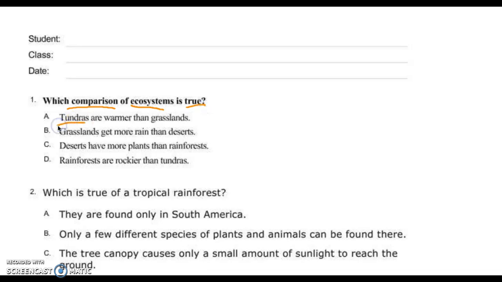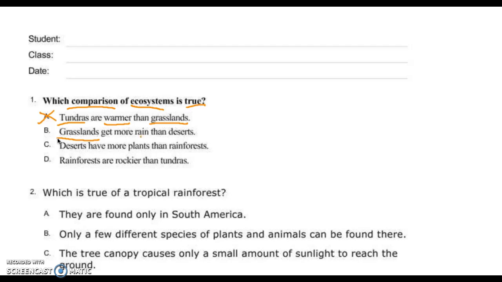Tundras are warmer than grasslands. Raising your hand, tell me the first thing that comes to your mind when I say the word tundra, or maybe the first sentence that comes to your mind. Callie: It's the coldest of all the biomes. Would the coldest of all biomes be warmer than anything else? No. Then that answer makes no sense whatsoever.